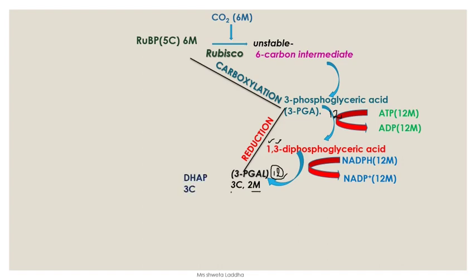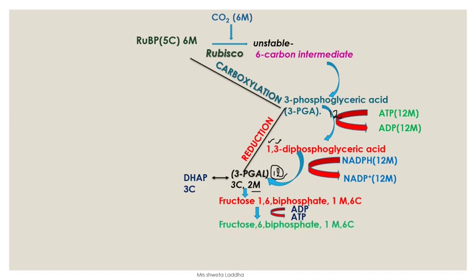Sometimes this 3-PGL is interconverted to its isomer DHAP, dihydroxyacetone phosphate, and whenever needed it is converted back to PGL. Two molecules of this 3-carbon compound then combine to form a 6-carbon compound. Fructose 1,6-bisphosphate is formed. Fructose 1,6-bisphosphate gives away one phosphorus to ADP to form ATP, and it is converted to form fructose 6-phosphate.